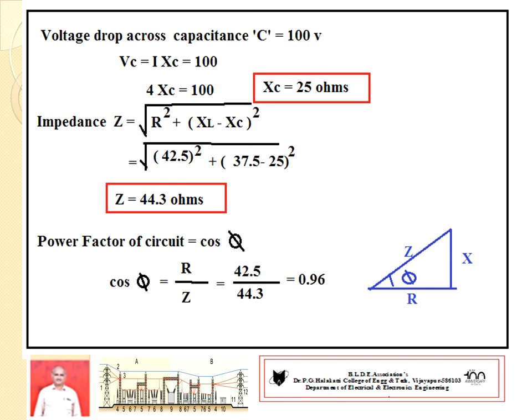The question asked is the power factor of the circuit. Then you know the impedance of the circuit, you know the resistance of the circuit. Then from the impedance triangle, cos phi equal to the ratio of R by Z. You substitute the values, go for calculation: 0.96.